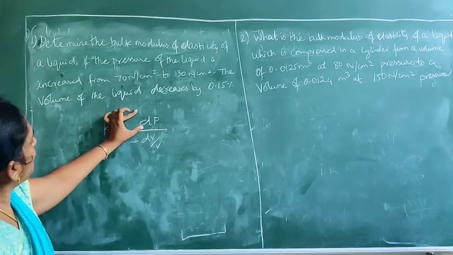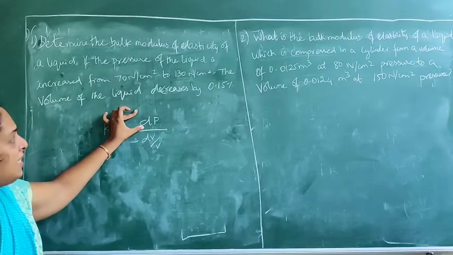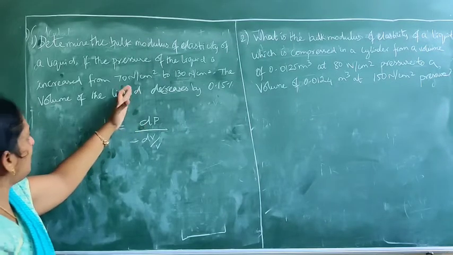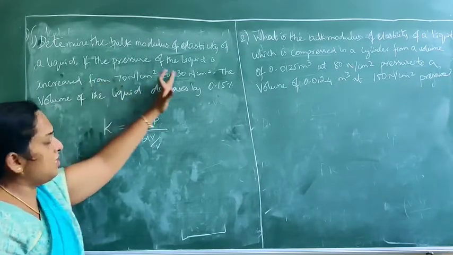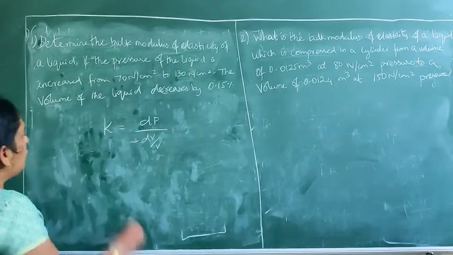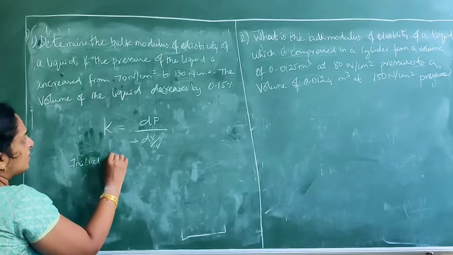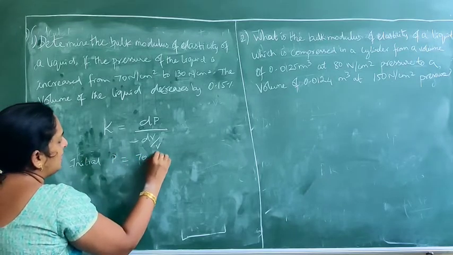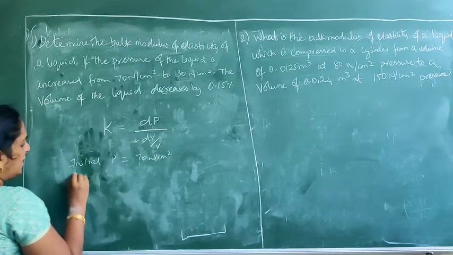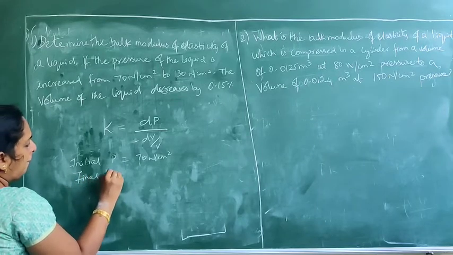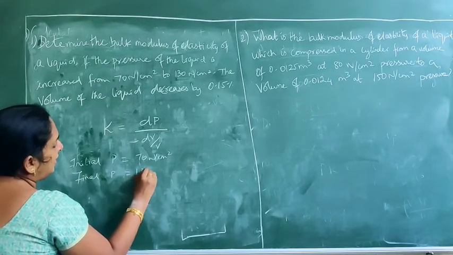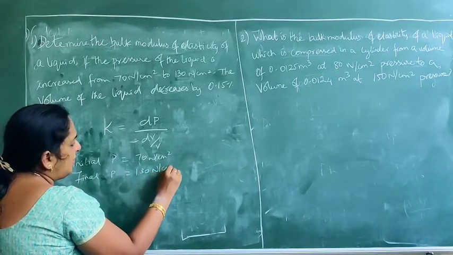So here what is said? They have given the pressure, but they have not given directly the increase in pressure; instead they have given that it is from this to this. So what is the initial pressure? Initial pressure is 70 Newton per centimeter square. What is the final pressure? 130 Newton per centimeter square.